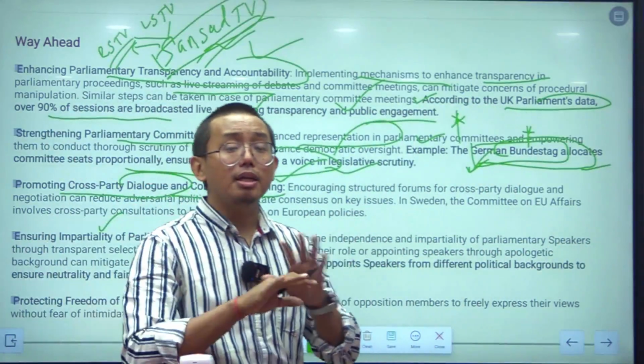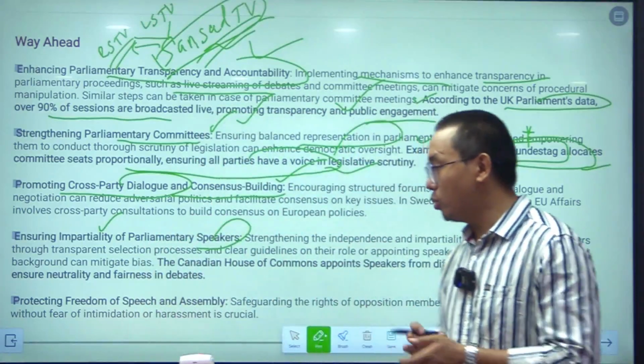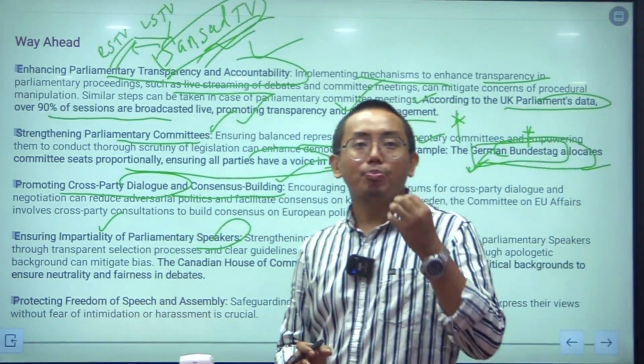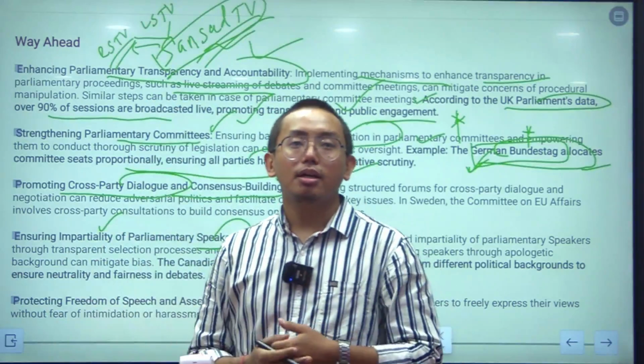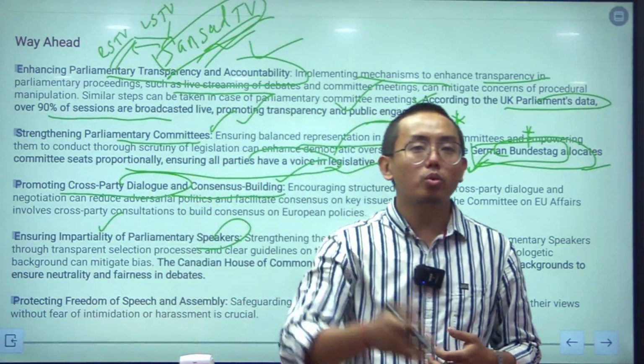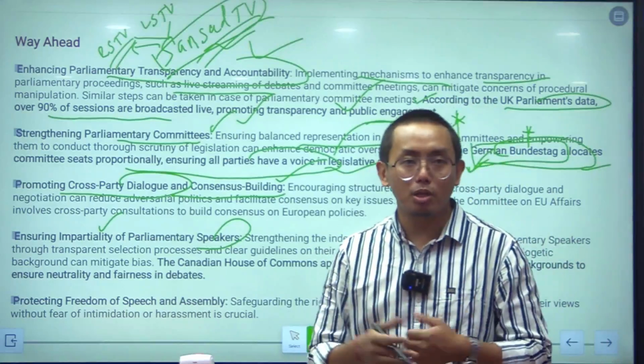He is not from any political background. We can also make the speaker in the house be from a completely third party, not from the ruling party or the opposition party. So the speaker of the house can be neutral.